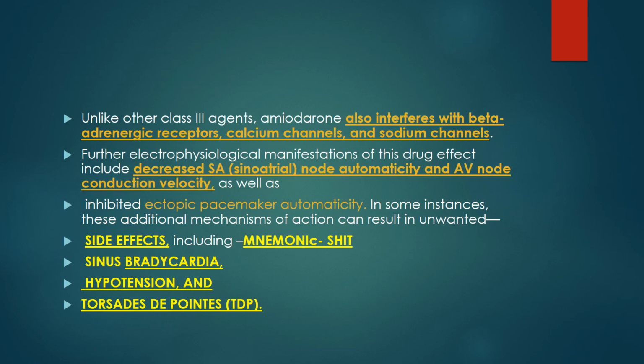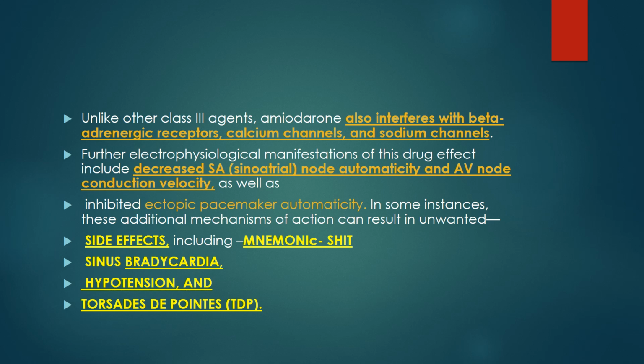Unlike other class 3 agents, amiodarone also interferes with beta adrenergic receptors, calcium channels, and sodium channels. So you can see why amiodarone is considered a broad spectrum antiarrhythmic drug, because it also has the other three class properties. The primary mode of action is potassium channel blockade, but it also blocks the beta receptors, calcium channels and sodium channels. Further electrophysiological manifestations of this drug effect include decreased sinoatrial node automaticity and AV node conduction velocity.